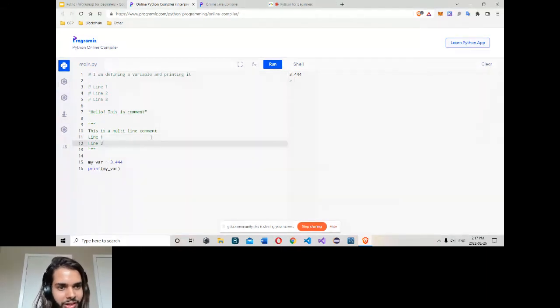By default we have only one way, that's hash. One hash, that's a comment. We don't have a multi-line comment, so most programmers simply write a string. They write it this way: 3 double quotes, 3 double quotes, and write any line here. So you can go either way. You can just stick to the hash, or you can go this way and write a string.